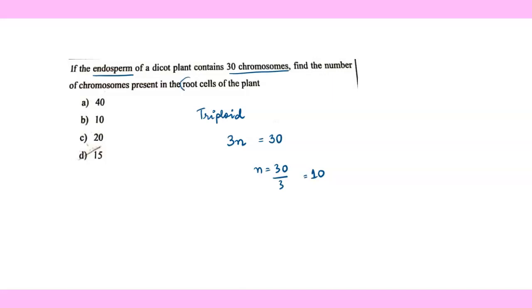Now they are asking about the root cells. While applying the concept to the root cells, it should be clear to you that roots are diploid in nature. When we are saying that they are diploid in nature, then we can write them as 2n also. We know the value of n. So simply we will put the value of n here, which will be 10, and this will come as 20. So in this case, our option C will be chosen as the right answer.